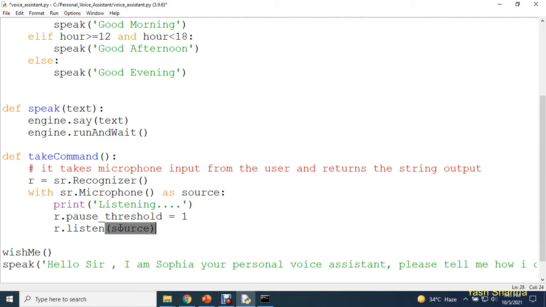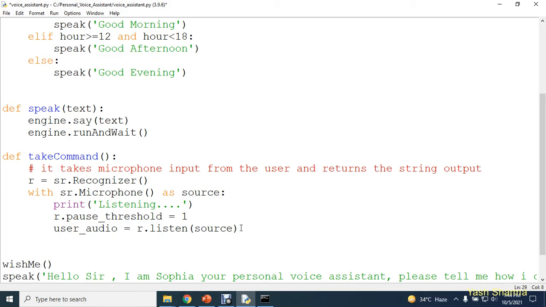And guys, here you can see that our source is what? Our source is microphone. So please listen to this concept and please try to understand this concept very carefully. This function will receive a user input from the microphone. It will listen to that input, and we are going to save that information in this variable named user audio. Okay, so I'll save this information in user audio. So whatever guys you are going to speak, we are going to save this inside our user audio.